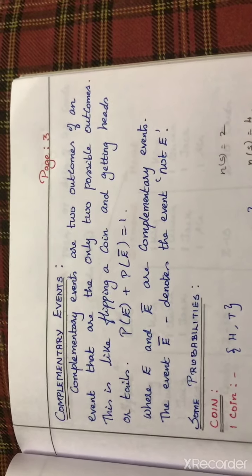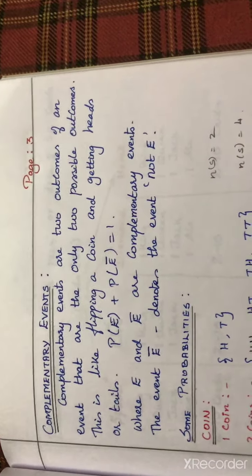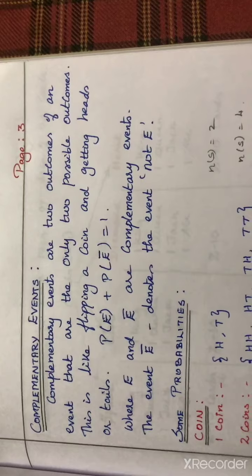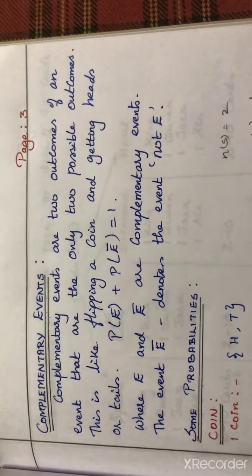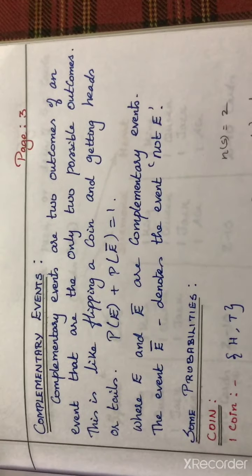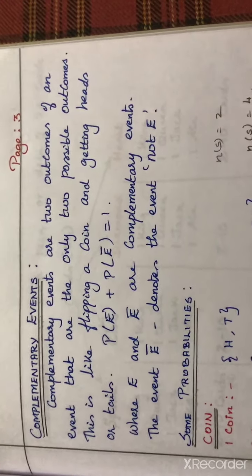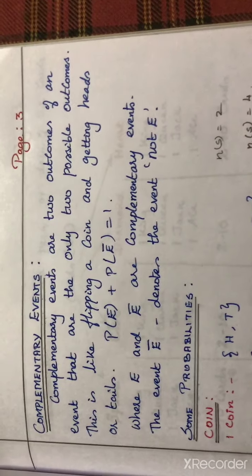Complementary events are two outcomes of an event that are the only two possible outcomes. This is like flipping a coin and getting head or tail. If I am tossing a coin, surely I will get one outcome, either head or tail. So, either this or that. Then we will write it as P(E) + P(E') = 1.